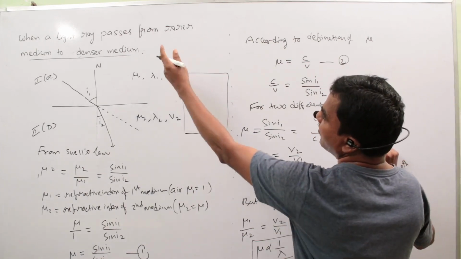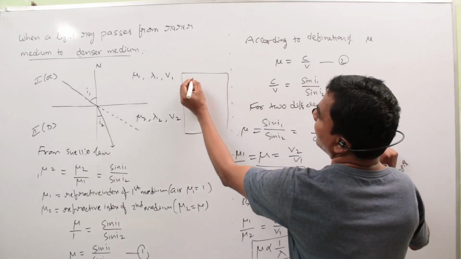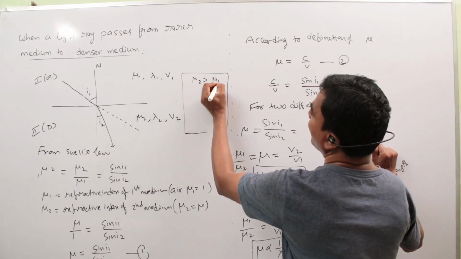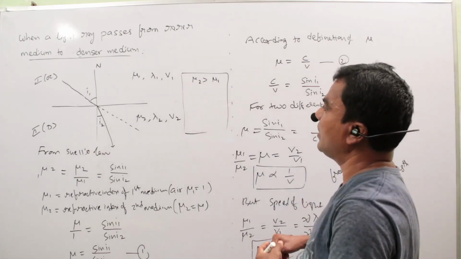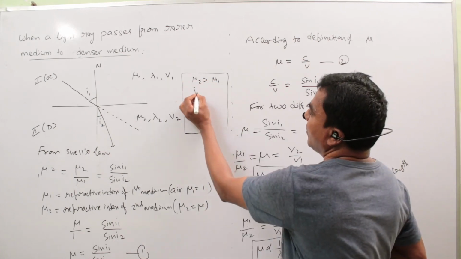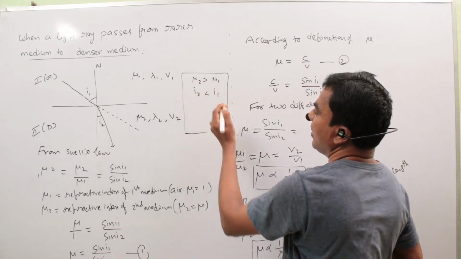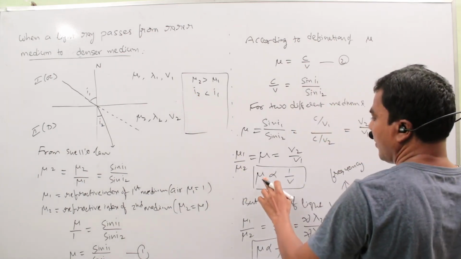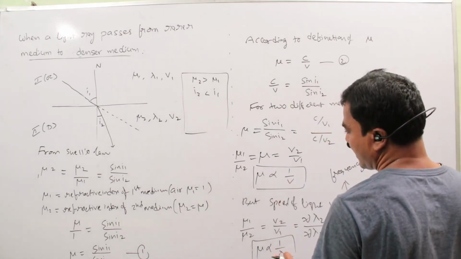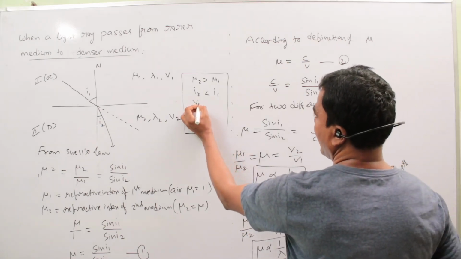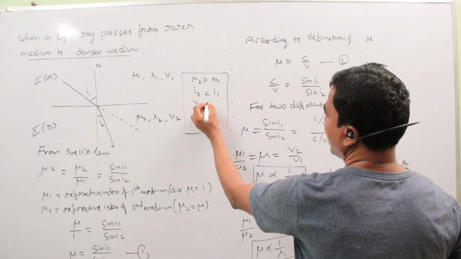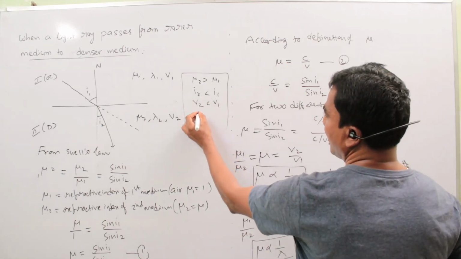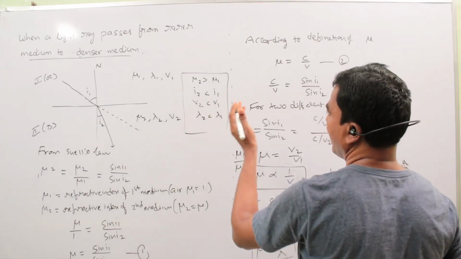So, light ray from rarer to denser, mu 2 is greater than mu 1, first of all. So I2 is less than I1. Next one: here inversely proportional, here inversely proportional. So V2 is less than V1. So lambda 2 is less than lambda 1.